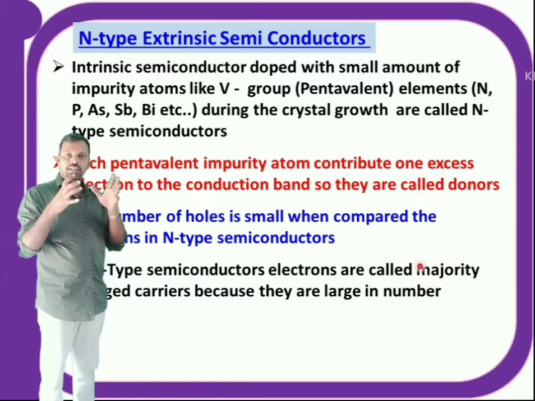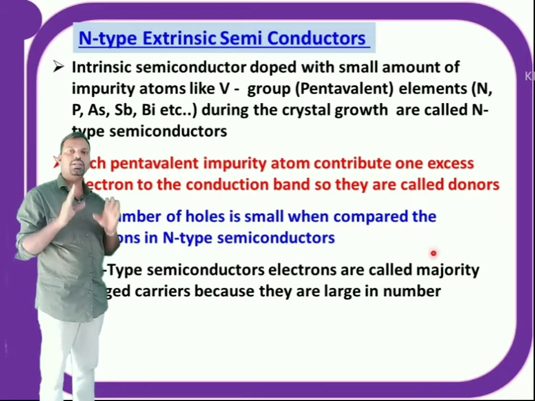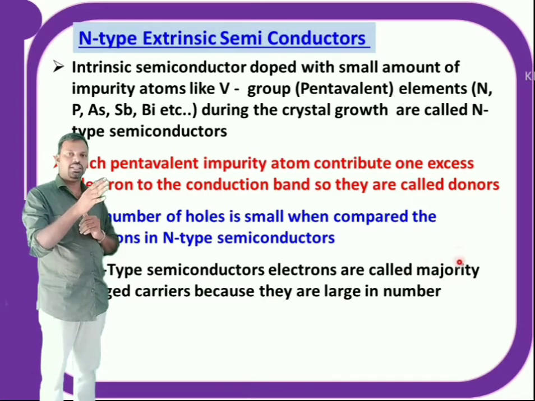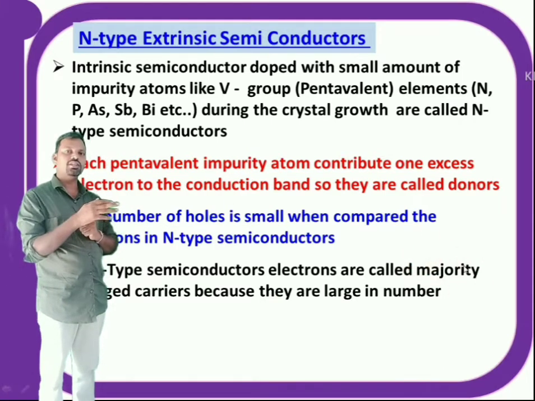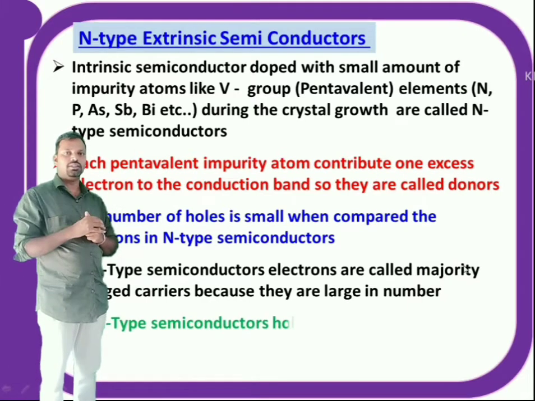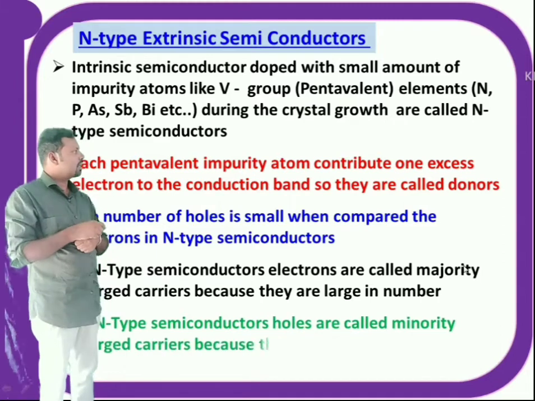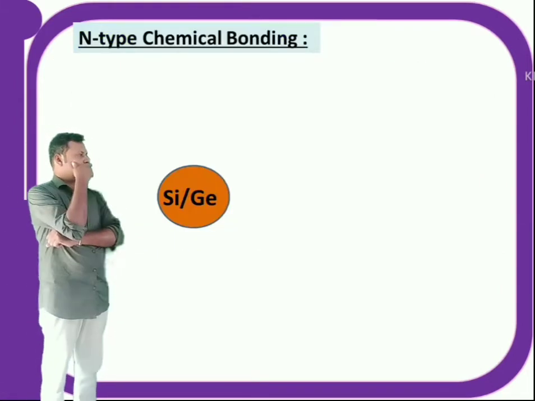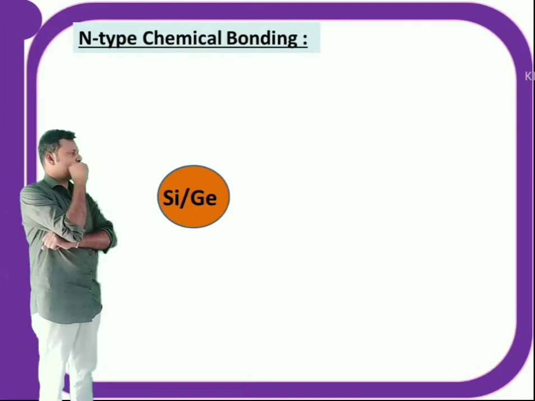So in n-type semiconductor, electrons are more in number. That's why electrons are called majority charged carriers in n-type. Holes are minority charged carriers. Now you can see here how the extra electron is created when impurity atom is added to the pure semiconductor.